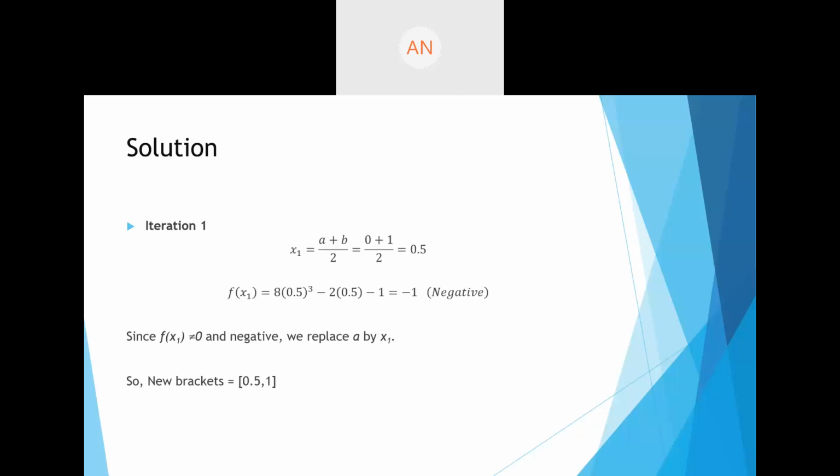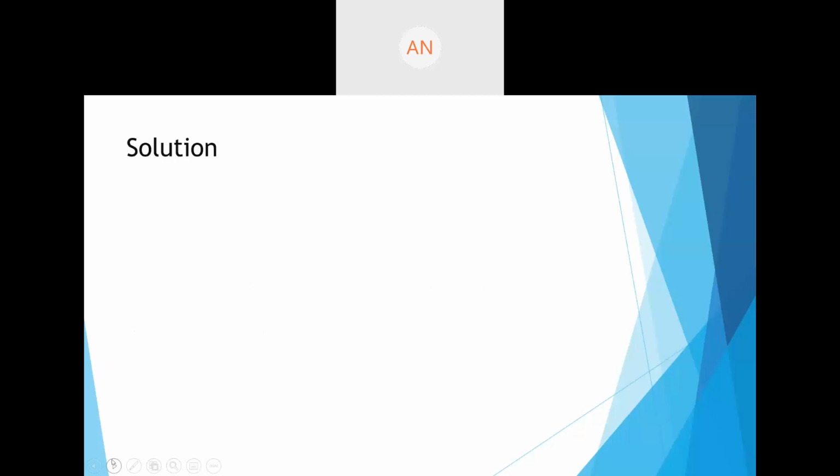Now, you're going to solve iteration 2 and tell me the answer in the chat box. Alright, come on everyone, go to iteration 2. Start with iteration 2 and you're going to tell me the answer. I'm waiting for the answer in the chat box. Use your pens and calculators. You're going to solve this problem with me. x2 will be equal to a plus b by 2.